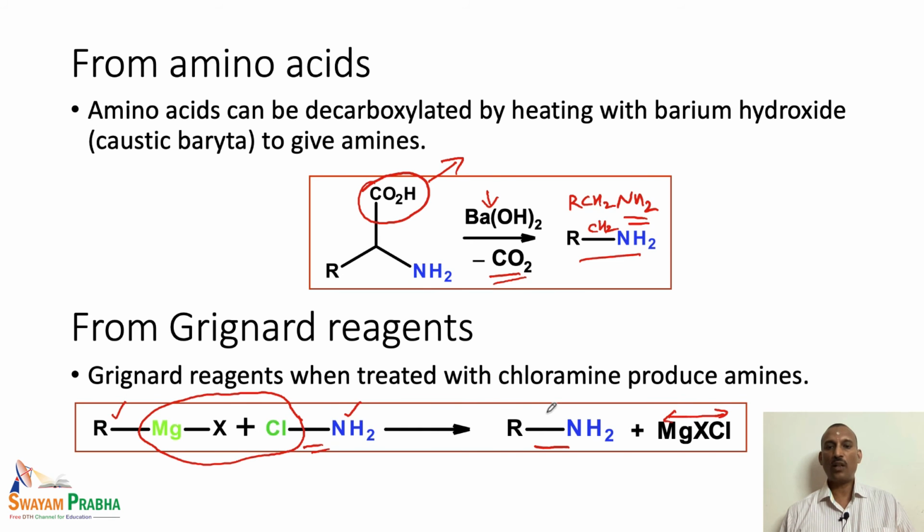So, R and NH2 unit form to give the primary amine. Of course, this is a very simplistic way of representing the reaction, but the reaction mechanism is quite different. But for your easy understanding, I have just marked like a circle and I just connected R and NH2. So, this is an easy way of understanding how the reaction actually proceeds.